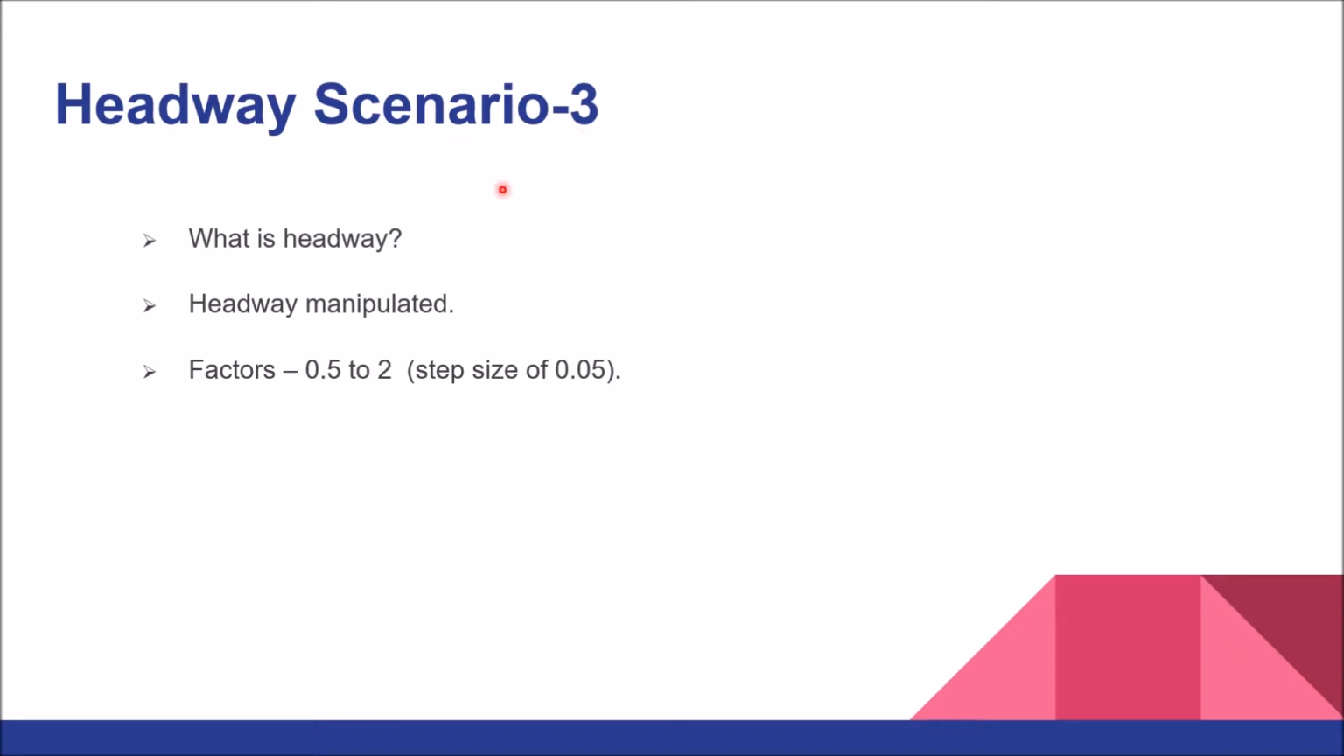So the headway scenario. So what exactly is a headway? Headway can be considered to be the inter-arrival time between two consecutive vehicles. So in the headway scenario, the headway is manipulated. How is this manipulated? There are factors from 0.5 to 2 with a step size of 0.05. So basically 0.5, 0.55, 0.6 up to 2, so 31 different steps. Each is multiplied with the headway we have seen in the previous slide.